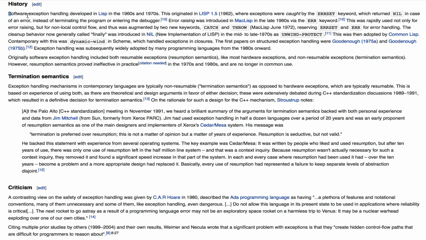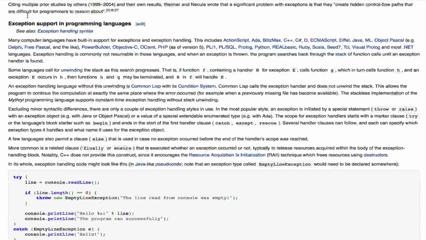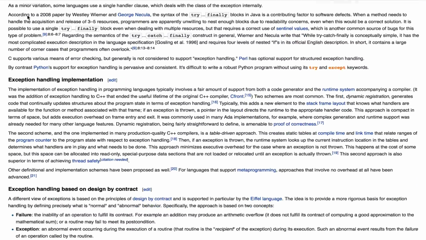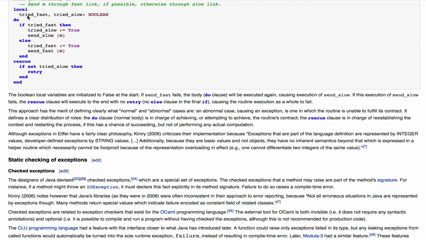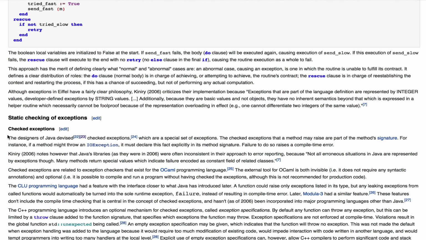And so when they invented Java in like 1995 or something, they thought, maybe we should do this a bit better. Let's have a look. Checked exceptions. The designers of Java devised checked exceptions, which are a special set of exceptions. To make it short, what's the difference about checked exceptions?